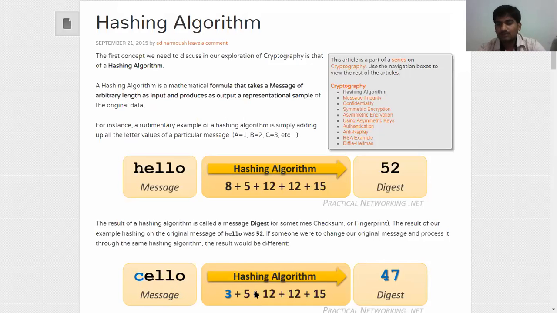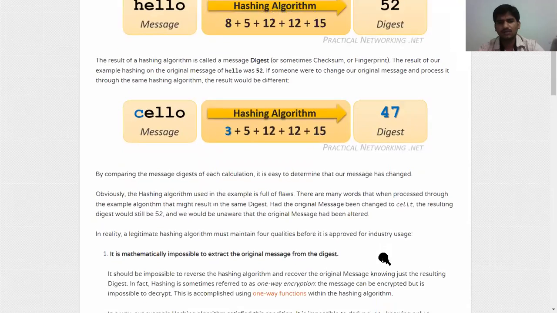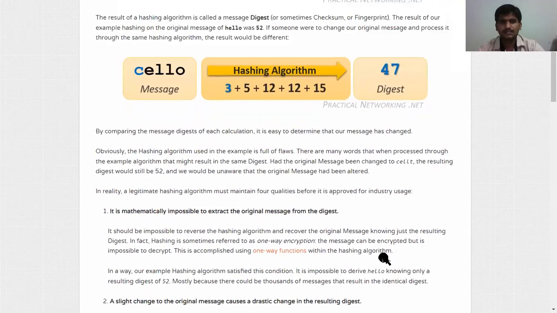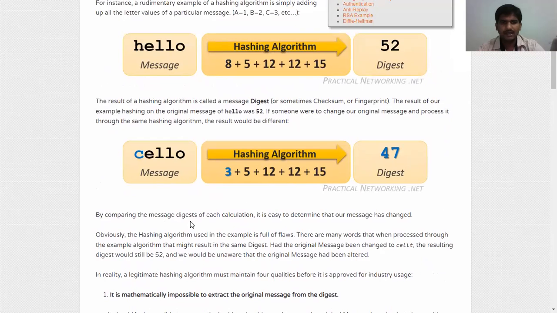So what is going to happen? How is it confirmed? While decrypting the message, the receiver has to calculate their own hash again. See that C value, which is 3, and 5 plus 12 plus 12 plus 15. From these, I got the message digest value of 47. By comparing the message digests from each calculation, it is easy to determine that our message has changed.